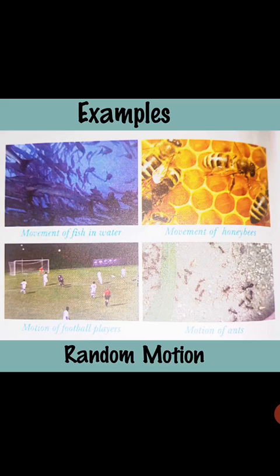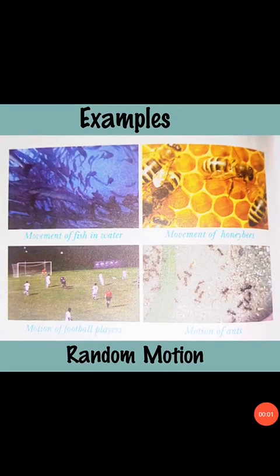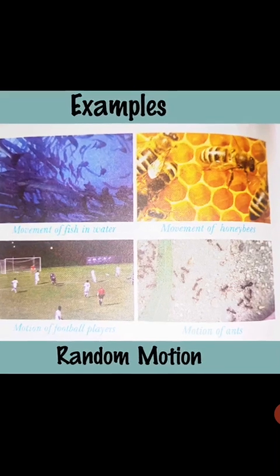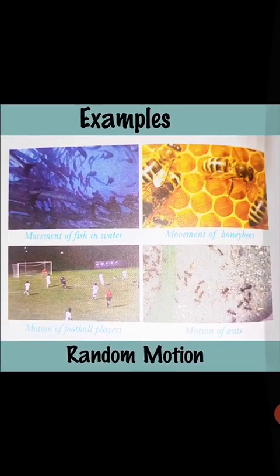For example, molecules move in any direction, they have no proper direction of movement, and such irregular motion of molecules is known as random motion, or irregular motion. As you can see, examples of random motion here: movement of fish in water, movement of honeybees, motion of football players, and motion of ants.